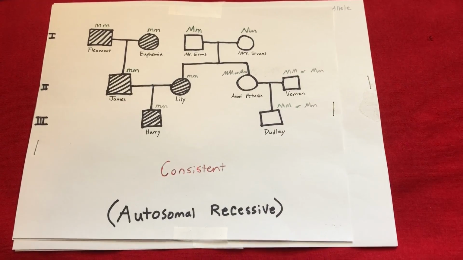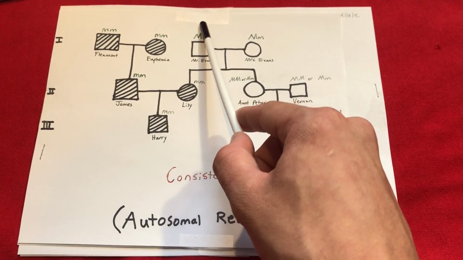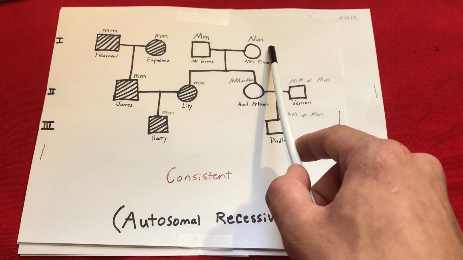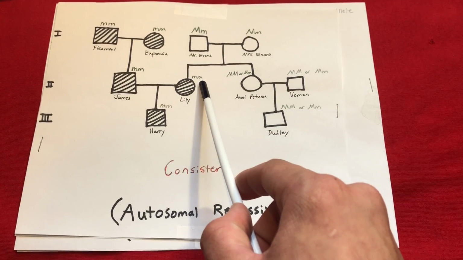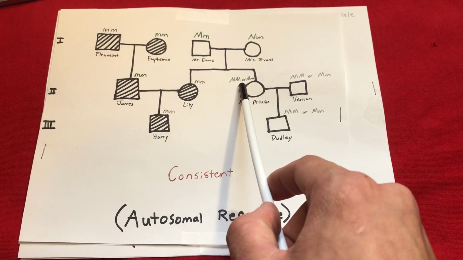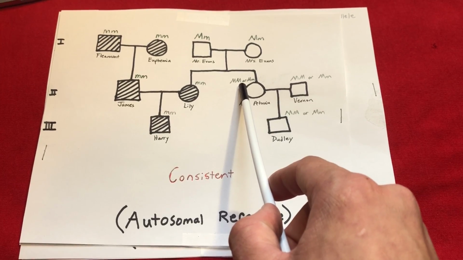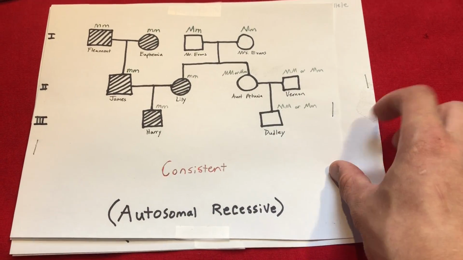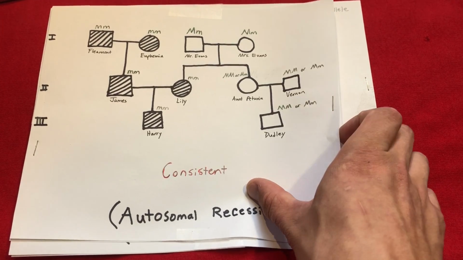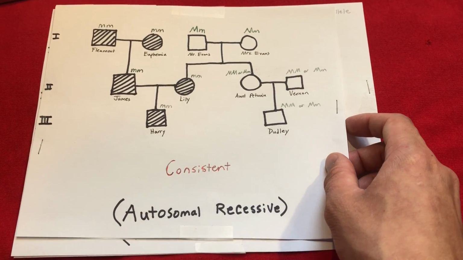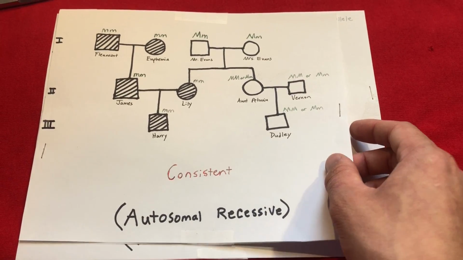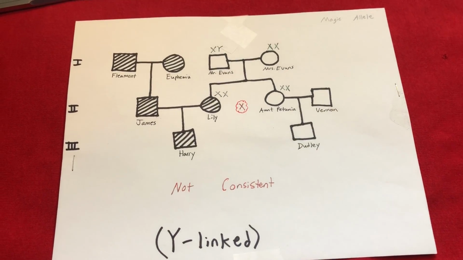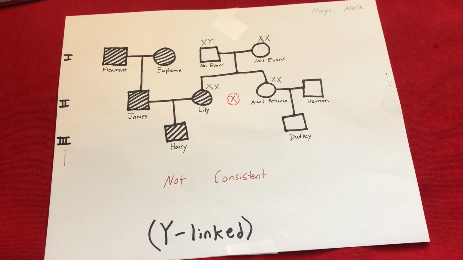Mr. and Miss Evans are both dominant for the allele, however they must be heterozygous, because that allows Lily to be recessive for the trait, and her sister, Aunt Petunia, to be dominant. So assuming Mr. and Miss Evans are heterozygous, this mode of inheritance is consistent with the following pedigree, allowing Lily to inherit the magical ability, so that she can pass it on to her son Harry, who will eventually become the greatest wizard ever.